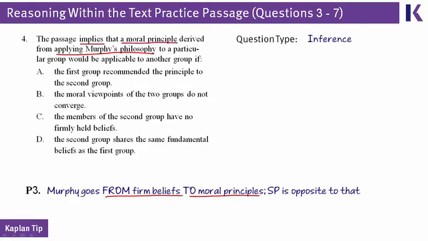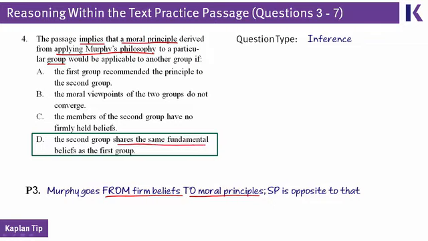So even though there's not a single place in the passage to look, your plan for going through the answer choices can be, well, it should have something to do with beliefs. Something to do with the fact that this moral principle would apply to a particular group if it comes from firm beliefs. And then you'll have to read through the answer choices, but the correct answer is D. If we're talking about two groups and they have the same fundamental beliefs, then if you follow Murphy's logic, same beliefs will become same moral principles. That's why D is correct.